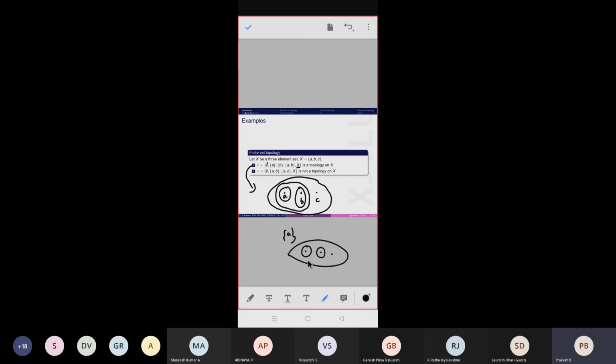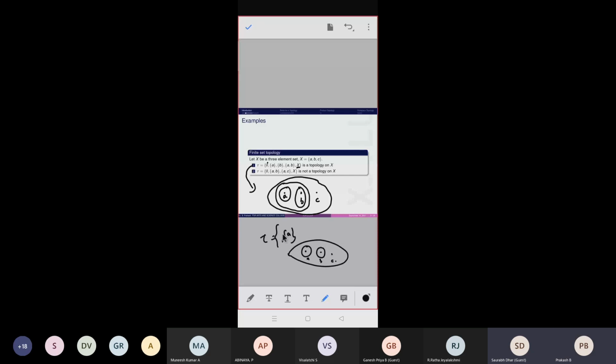Now just see that here a 3-point set is there. Can you tell whether it is a topology or not? From the diagram, can you understand the elements of tau? What are the elements of tau here? Singleton b.